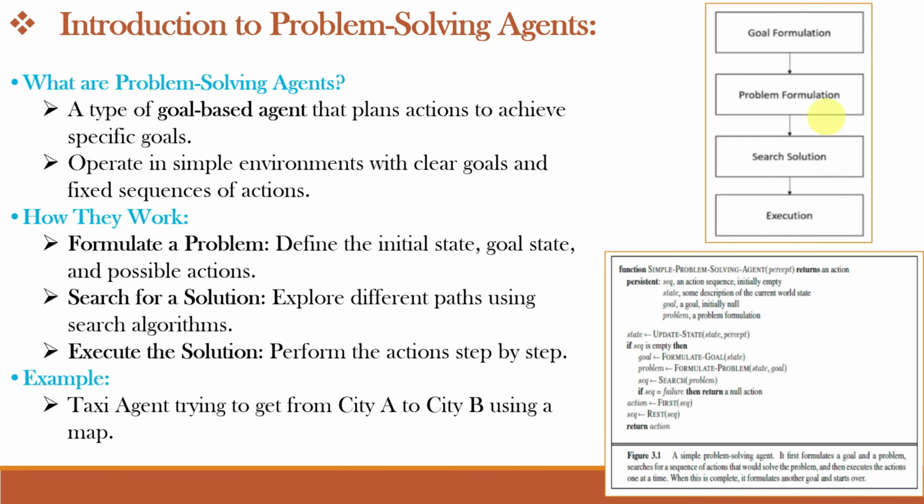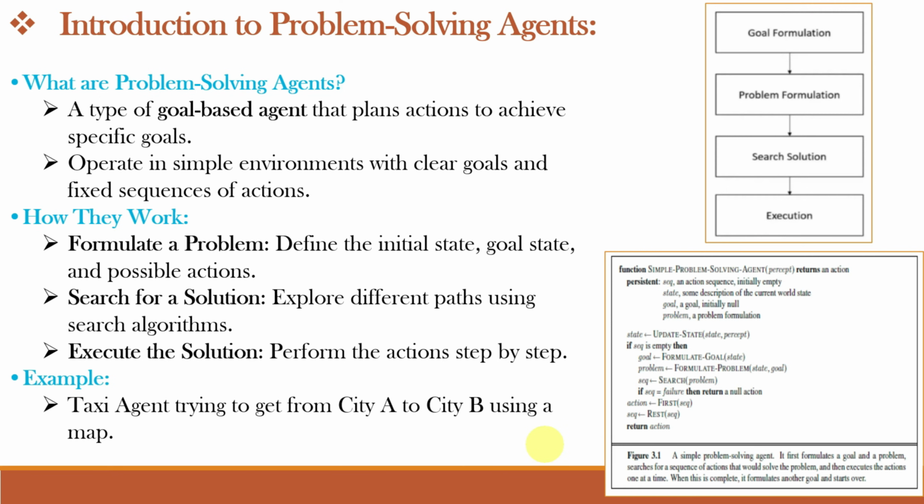This figure shows the block diagram of a problem solving agent. In the input, we have a problem to solve. Goal formulation is the first step and the simple step in problem solving. Goal formulation means setting a target or objective that needs certain actions to be completed to achieve it. Next step is problem formulation, in which we have to define the initial state, the goal state, and the possible actions. Next, we have to explore different paths using search algorithm and search for the solution. And finally, we can execute the solution by performing the actions step by step. And the software implementation of the same block diagram of problem solving agent is shown over here.